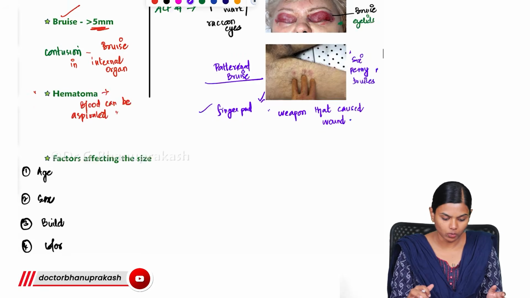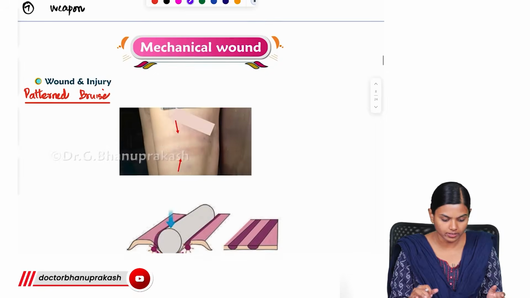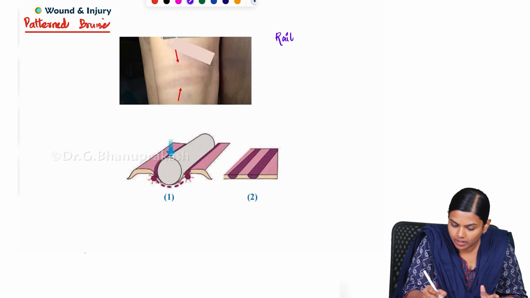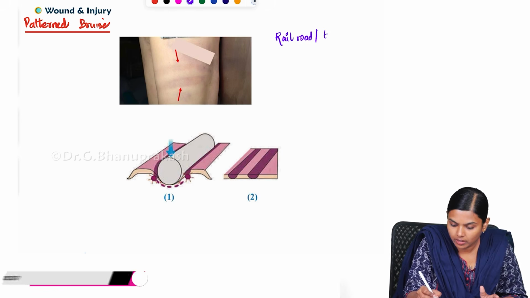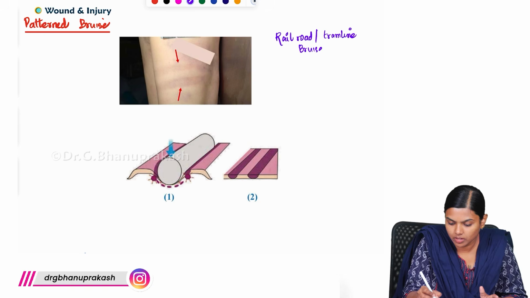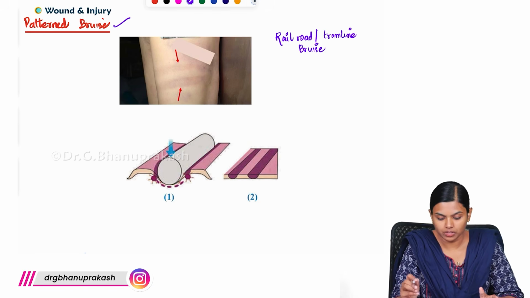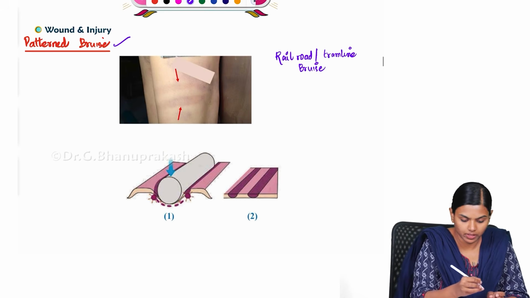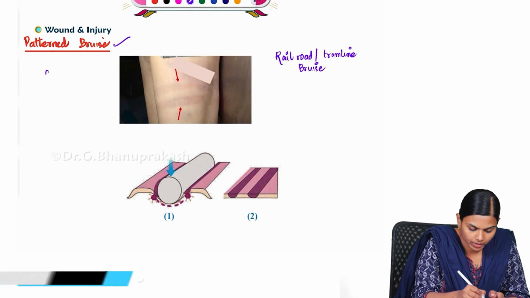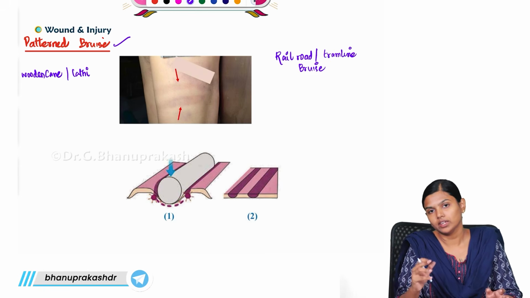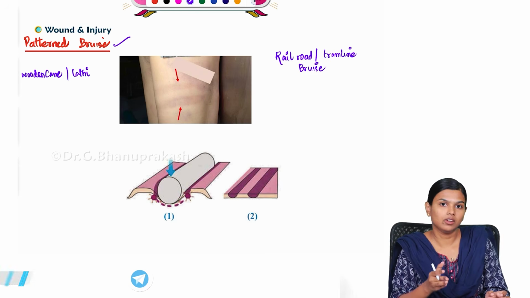And next to that, another bruise we are going to see is the railroad or tram line bruise. This is also a patterned bruise, but it is usually caused by something pliable, like a wooden cane or lathi, something that can cause the skin to stretch.